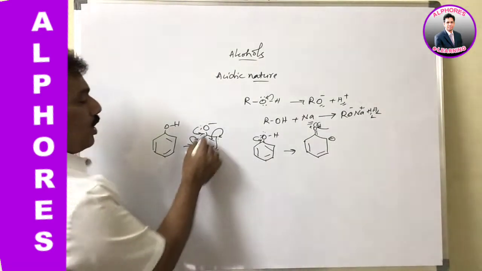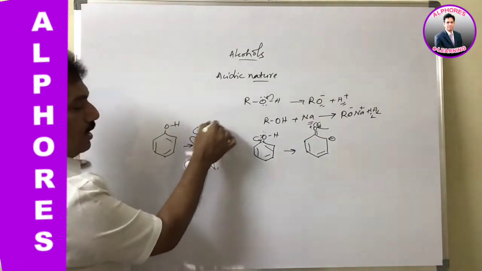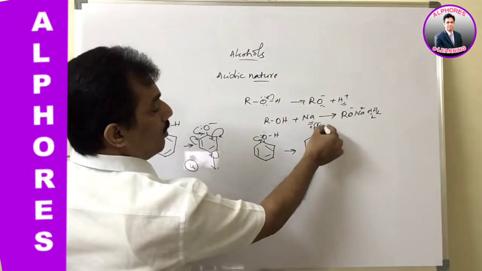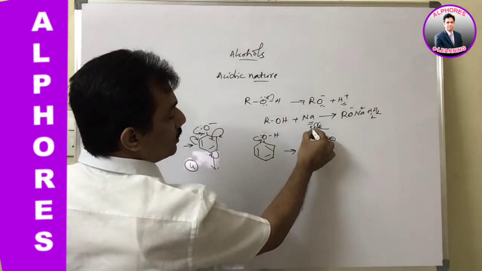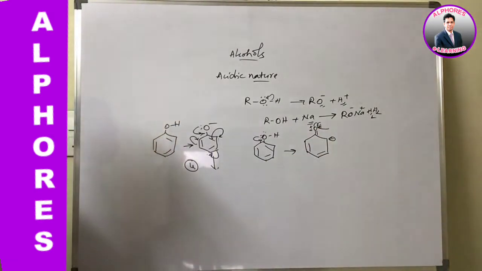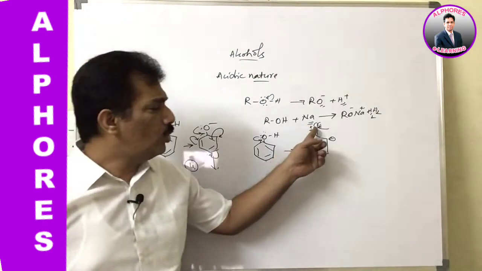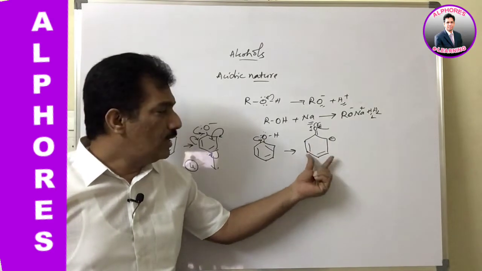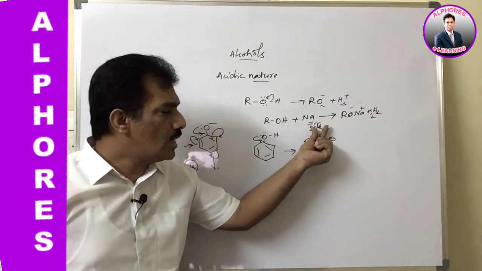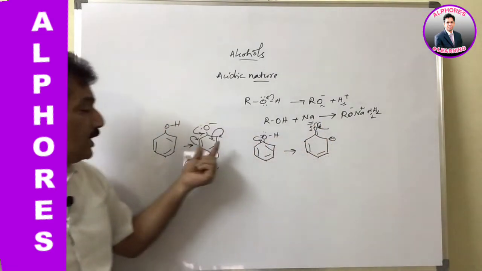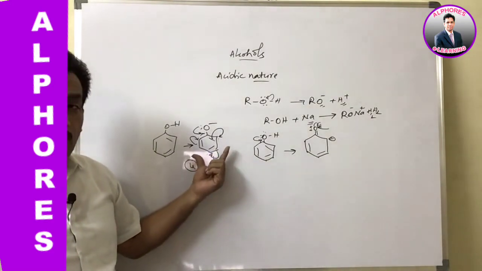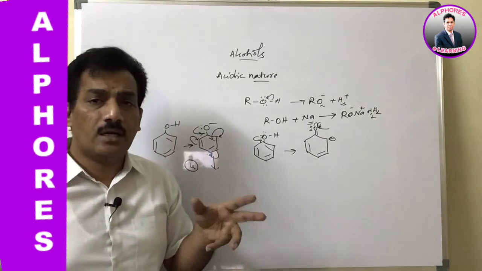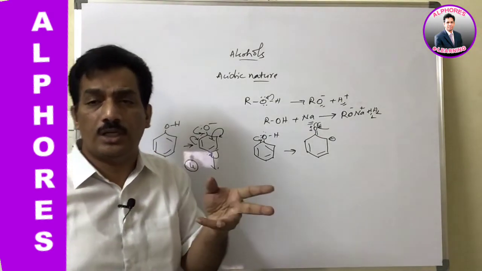In phenoxide, oxygen is either negative in one structure, and in the remaining there is no negative charge. But in phenol, in all the 3 conjugative structures, oxygen is supposed to have a positive charge, and because a more electronegative atom has a positive charge, phenol, where hydrogen is still bonded with oxygen, is less stable compared to phenoxide. And now, when phenoxide is more stable, as a rule we know acidic strength is directly related to the stability of the conjugate base.